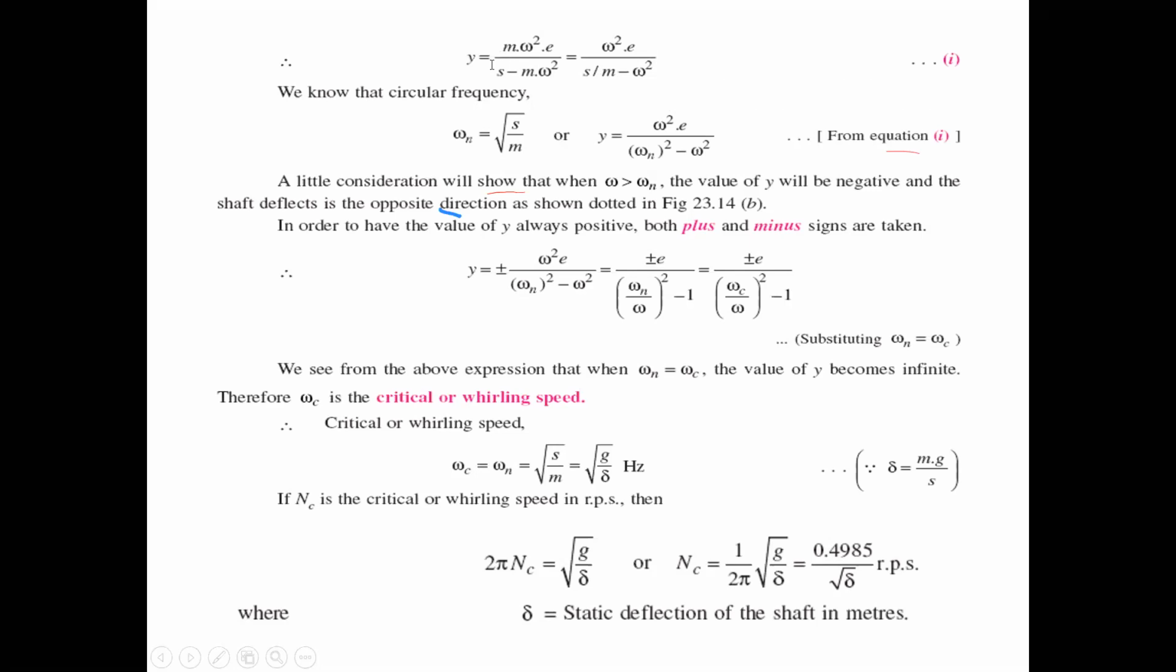So when we know the additional deflection value y, we write it here. Another value is the circular frequency, omega n. We know omega n is the square root of s by m. This value is substituted in our equation, so y equals omega square e by (omega n square minus omega square). This is our additional deflection value.